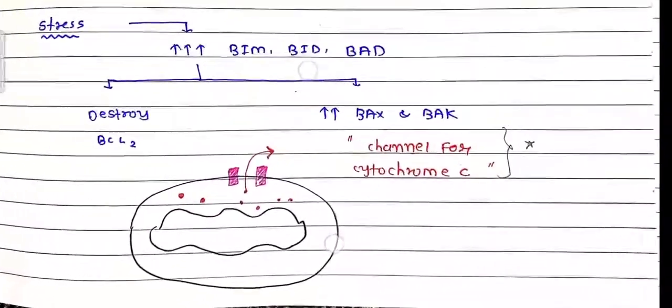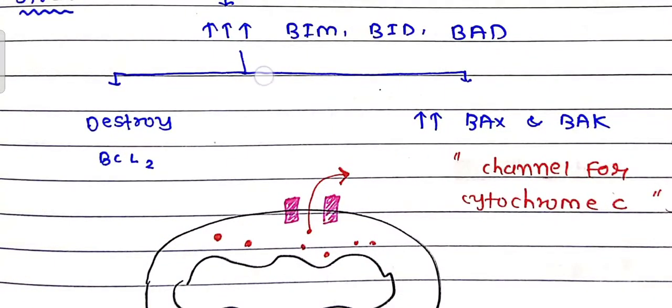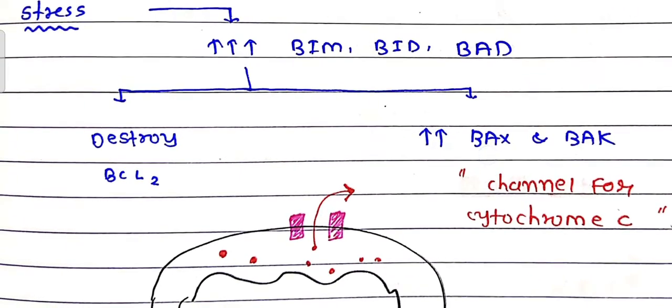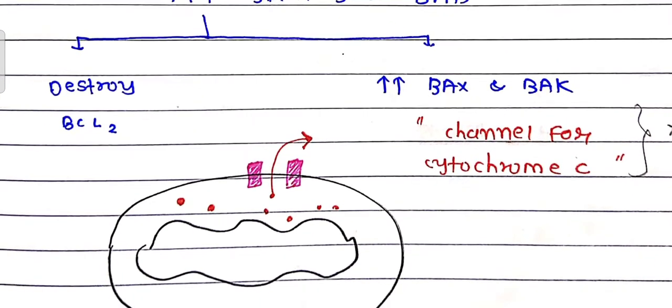Okay, now the intrinsic pathway. In the intrinsic pathway, stress increases the sensors like BAD, BIM, PUMA, NOXA. They transfer the message to destroy BCL2 and increase the pro-apoptotic genes like BAX and BAK to open the channel for cytochrome C. Normally cytochrome C resides inside our mitochondria, but the channel opens because BCL2 is destroyed.